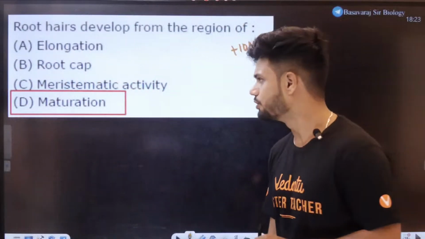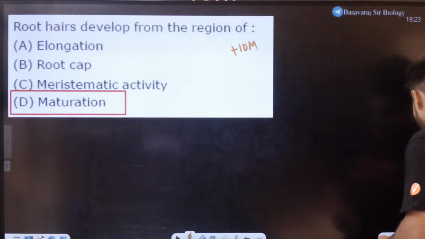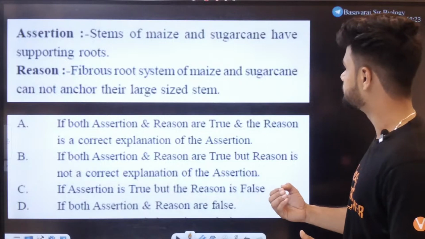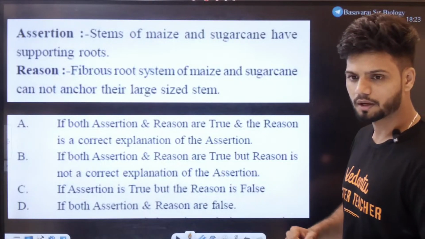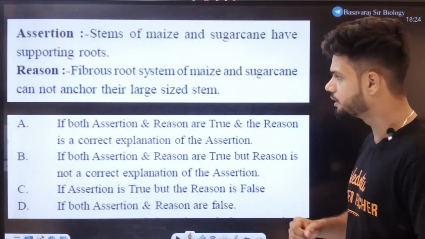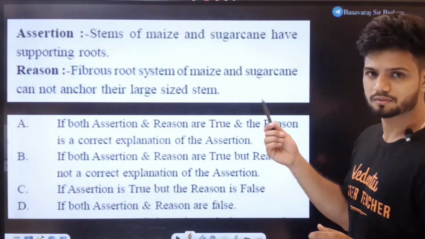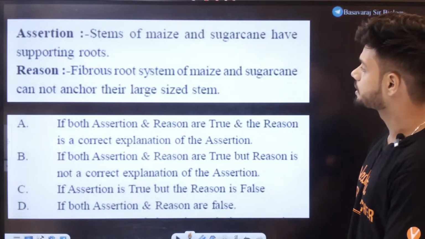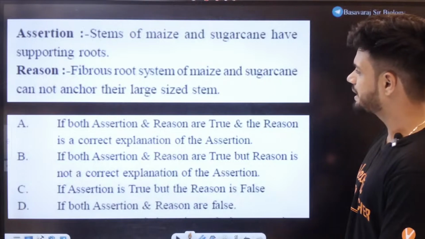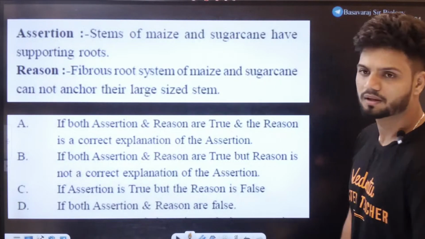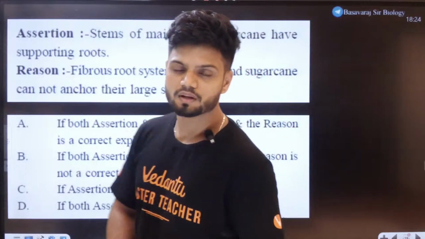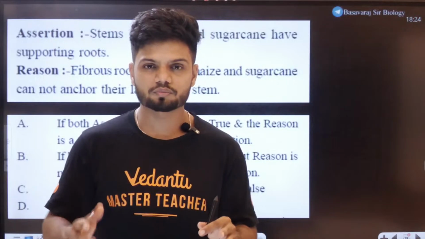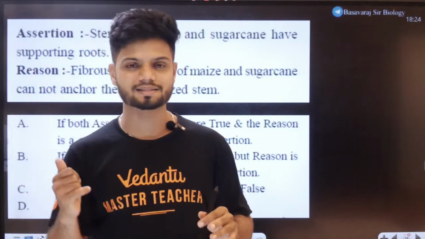Okay. Now, shall we go to the next question, students? Assertion-reason question on the board. The stem of maize and sugarcane have supporting roots. It could be prop root, stilt root. Here mainly it's going to be stilt root, but it's okay. Fibrous root system of maize and sugarcane cannot anchor their large size stem, right? Because the size of the stem of your maize and sugarcane is extremely large. From the lowermost node, you can see some kind of roots arising, right?